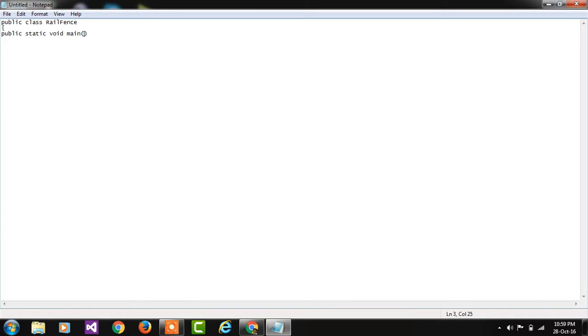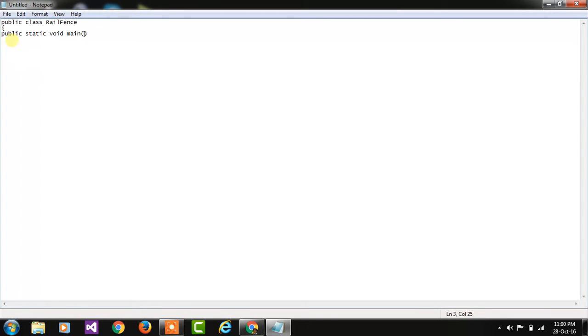Main is the main part of the program. Void means there is no return value.